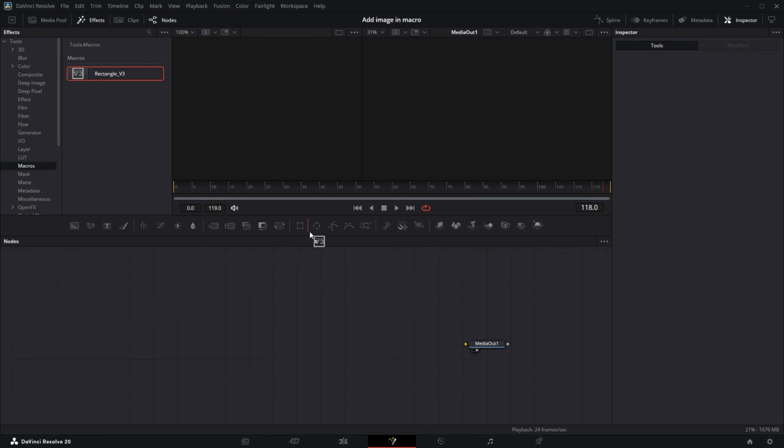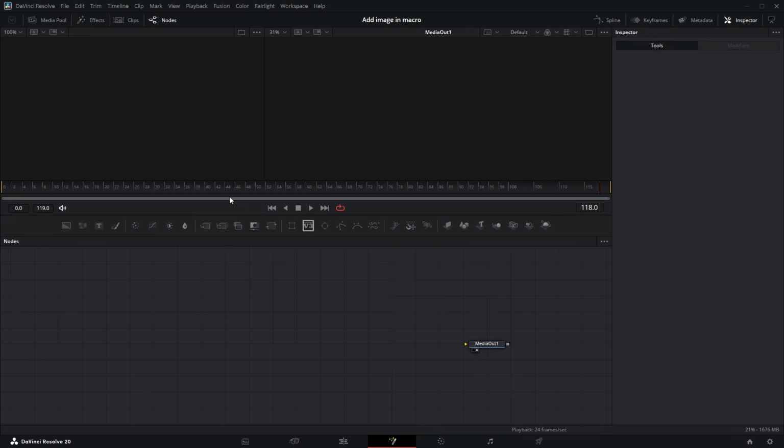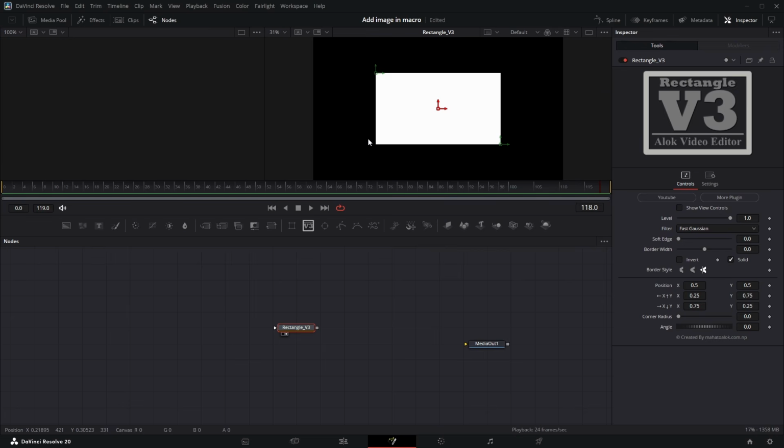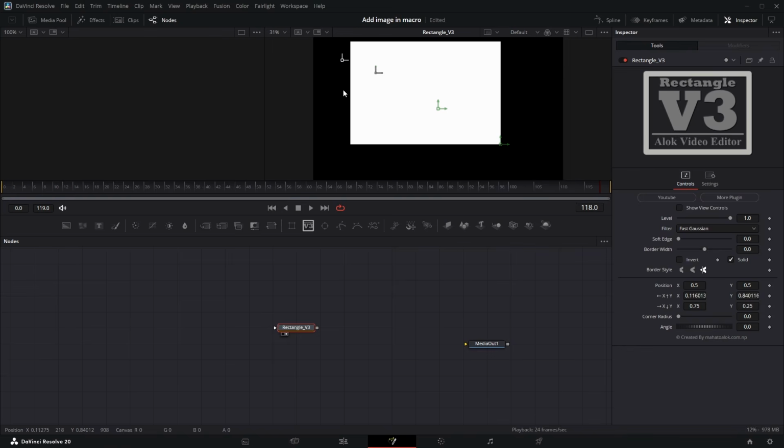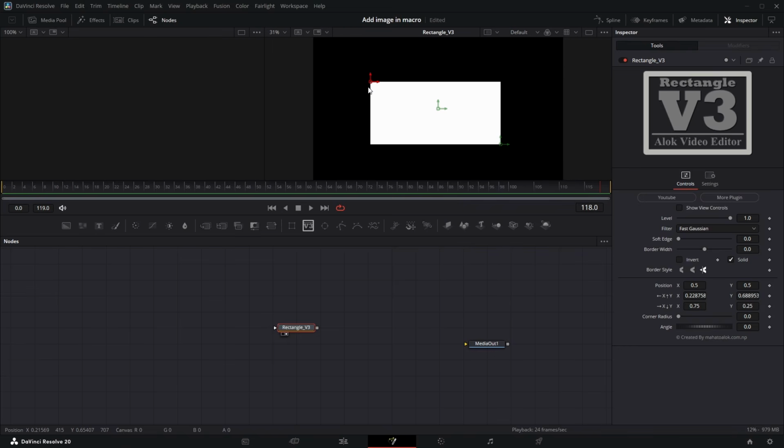Drag it in here, then lock it. After it is locked, you could not move it here and there. Then after, you can make your own. That's it.